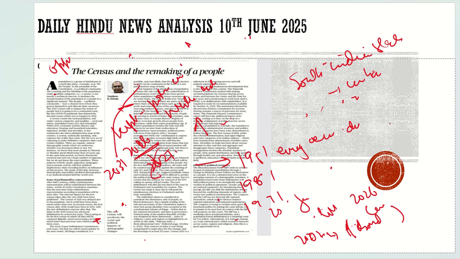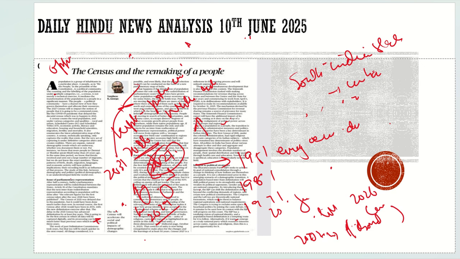After this, the delimitation would be done when the census would be conducted, and when the delimitation would be done, the South Indian states would lose if it is done on the population basis, and the North Indian states will gain in it. So indirectly it is going to impact the election results which are going to be held in 2029. So what is the allegation here? That the government deliberately postponed the census till 2026, so that they can favor their election in 2029.